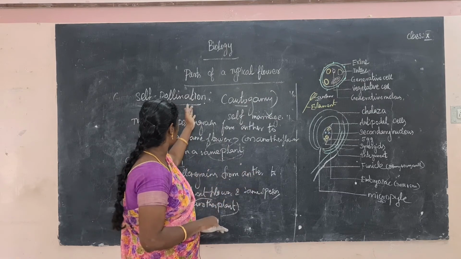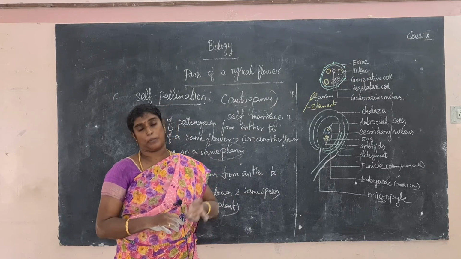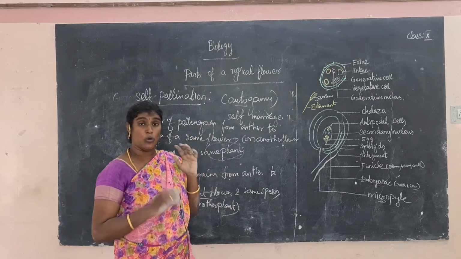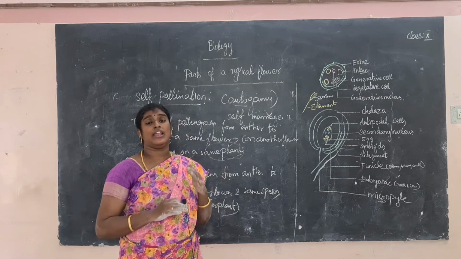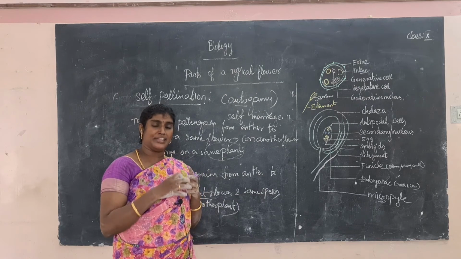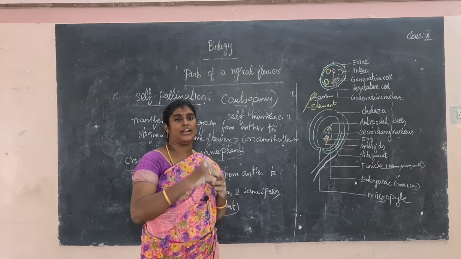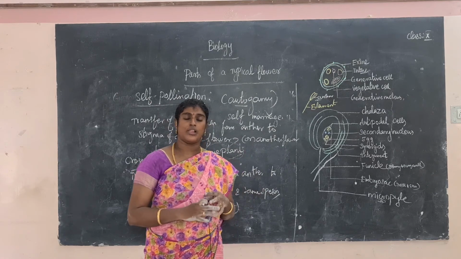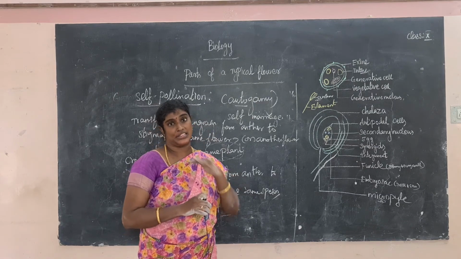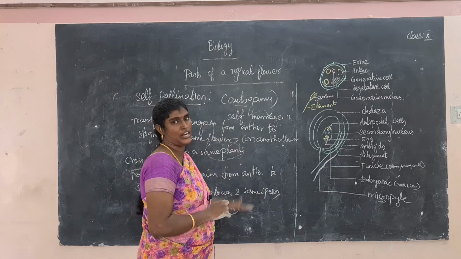But the disadvantage is in cross pollination, sometimes more visible seeds are present. Here there is a vast wastage of pollen grains, sometimes the pollen grains are wasted, because cross pollination only depends on the pollinators. What are pollinators? The pollinators easily come and stick on the pollen grains and carry the pollen grains to another plant. So the pollinators' effect is very important, but in self pollination, pollinators are not needed. These are the main differences between self pollination and cross pollination.